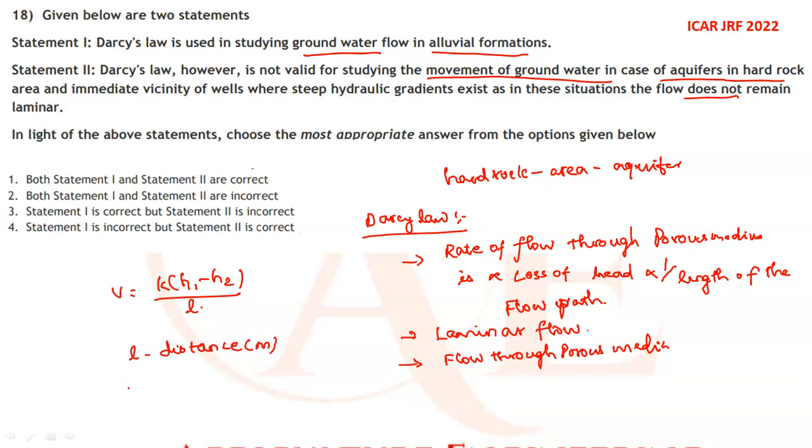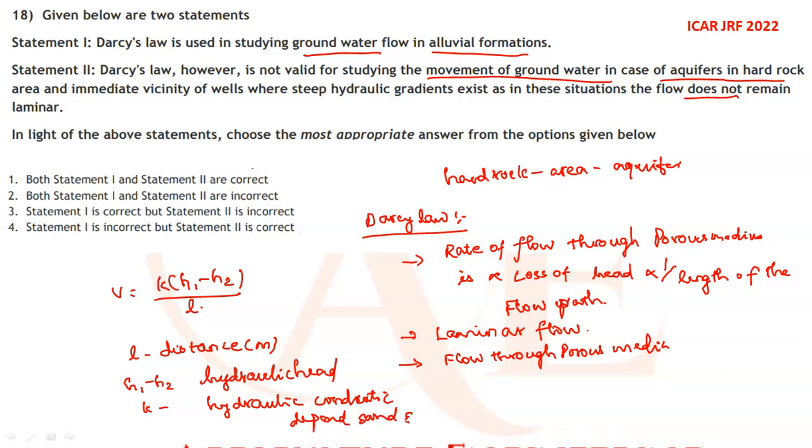H1 and H2 denote the hydraulic head difference. K denotes the hydraulic conductivity, whose value depends upon sand and water. And V denotes the velocity of the flow, in meters per day.